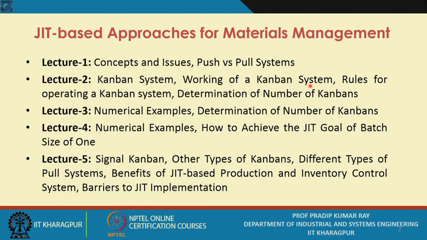Working of a Kanban system will explain the rules for operating a Kanban system. What are the specific rules you have to follow, and under those conditions only, or preconditions, a Kanban system is workable. One of the important parameters in any Kanban system is the number of Kanbans.